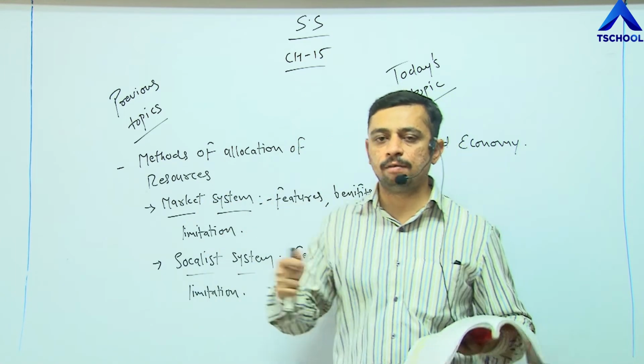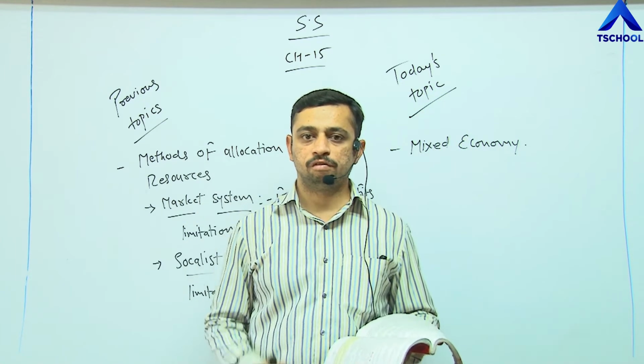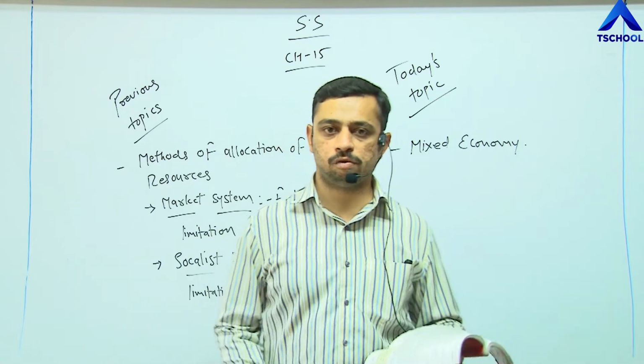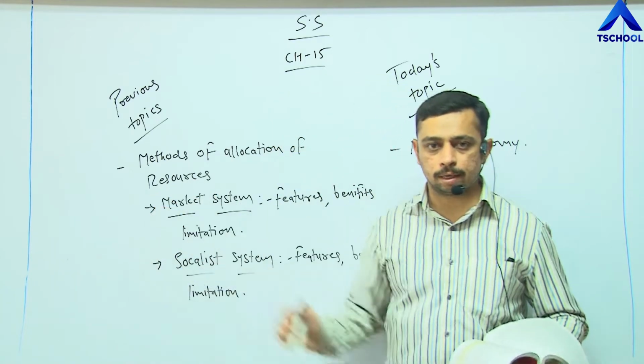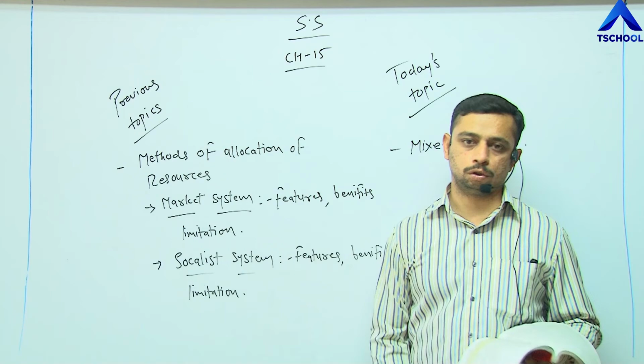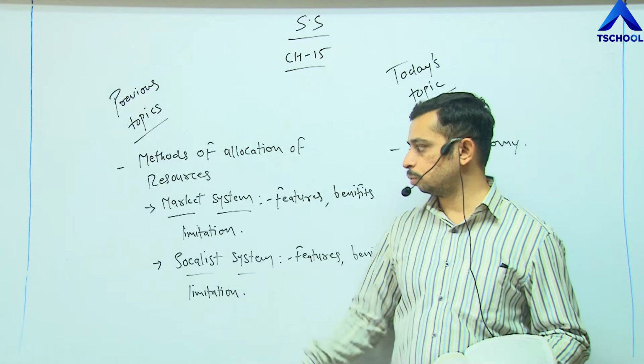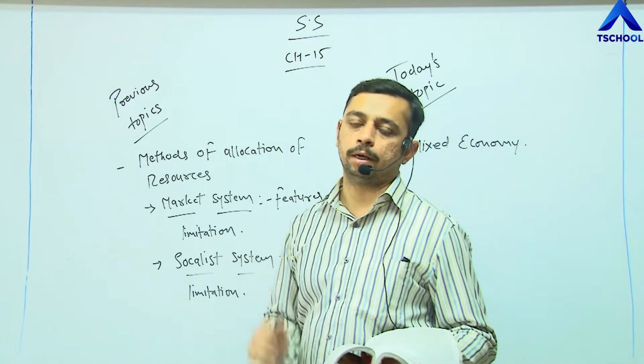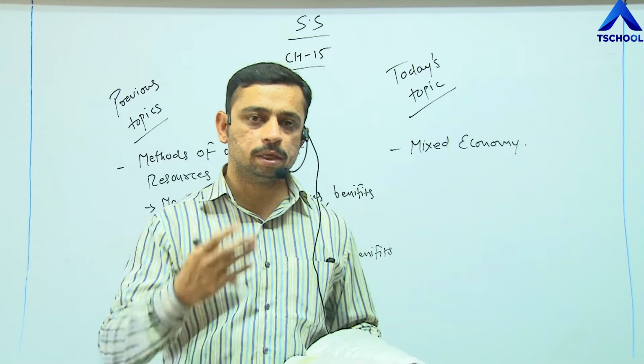We cannot get everything at one point of time. We cannot reach everywhere at one point of time. If we follow the market system, we are going to lose the socialist system. If we follow the socialist system, we are going to lose the market system. That is what the demerit is.